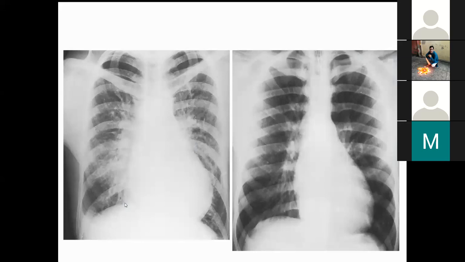The first X-ray is obviously of a very acute rupture, in which pulmonary edema has occurred. Why do we say so? Because you can clearly see that the interstitium is involved, and you can see the alveoli there. There are features of pulmonary edema, which generally suggests significant venous congestion. So the second, acute volume overload is there. Acute rupture is there, and I think there is a pleural effusion also.